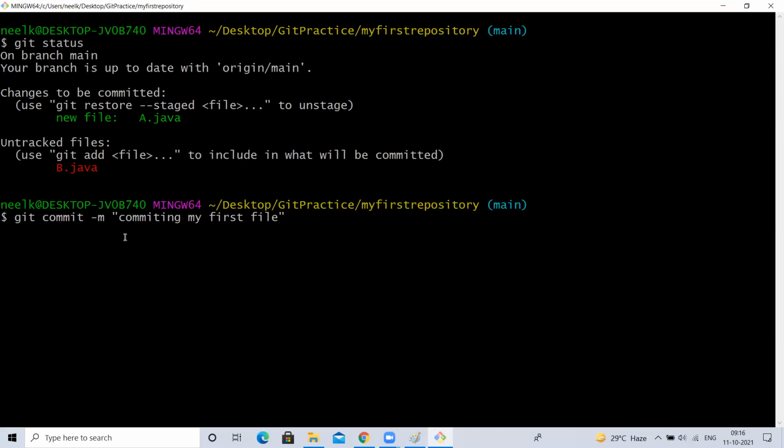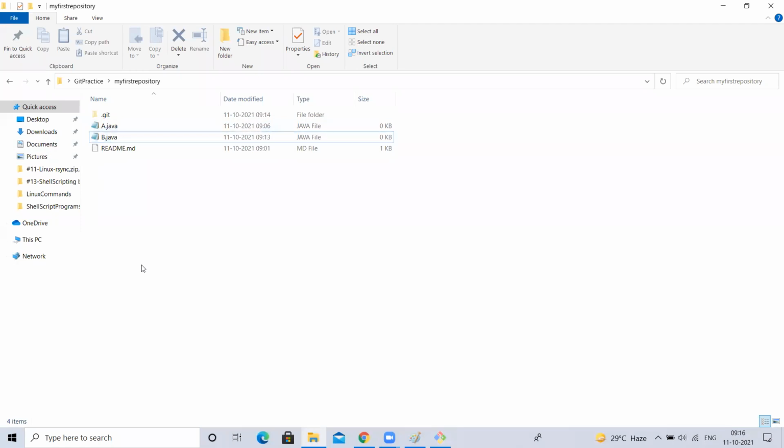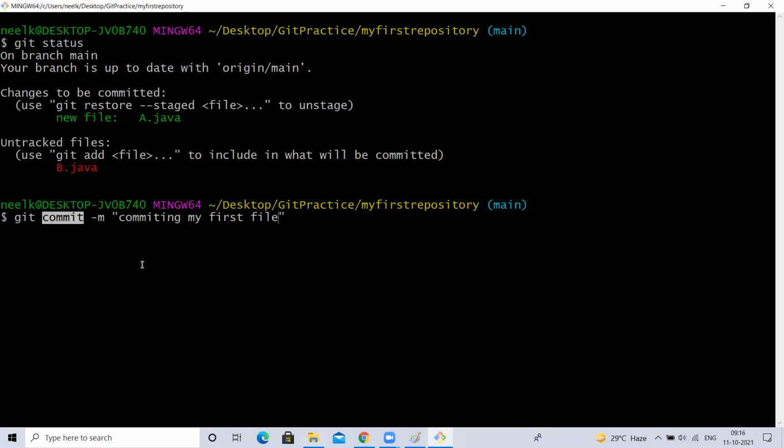So why we need a staging area is, if we have many files, either new files or modified files, whichever files you want to commit, only those files you add into the staging area. Because while committing, the commit command will not check how many new or modified files there are. It will look only for the files in the staging area. If we have added one file, it will commit only one file. If we have added two files, all the files will be committed.